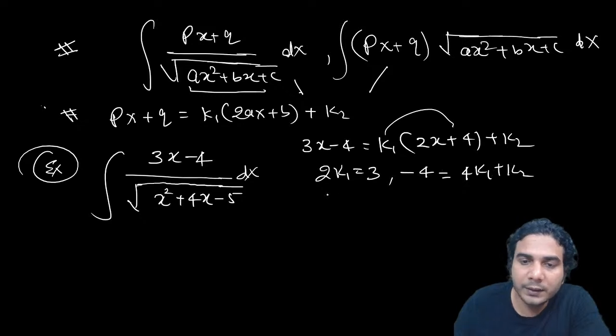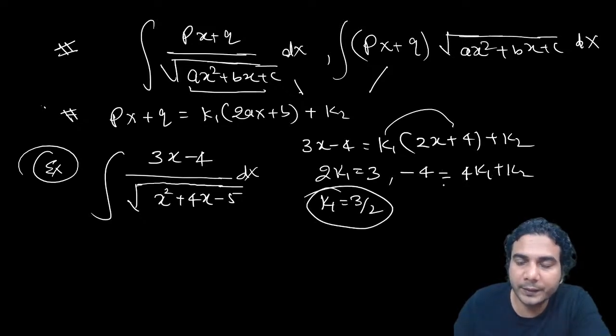So k1 is equal to 3 by 2. Put k1 in and you'll get k2 also: k2 will be minus 4 minus 3 by 2, so it is going to be minus 8 minus 3, so minus 11 by 2.